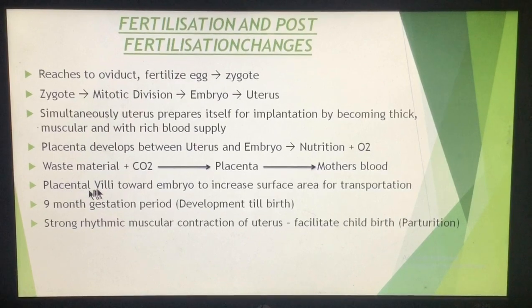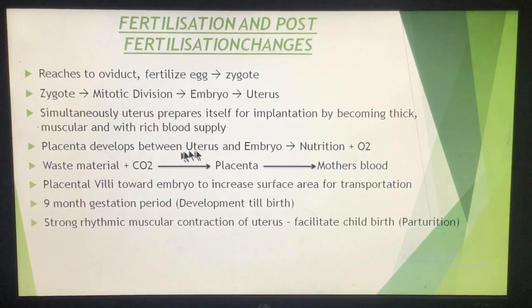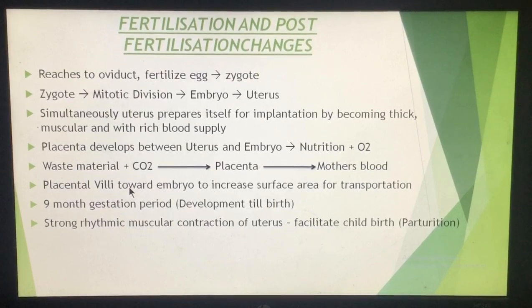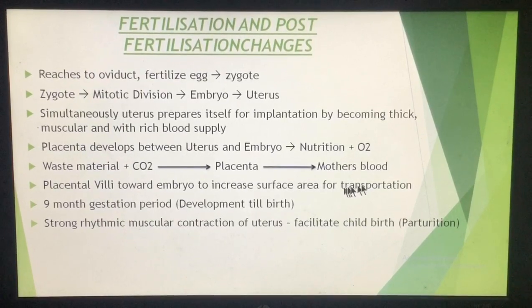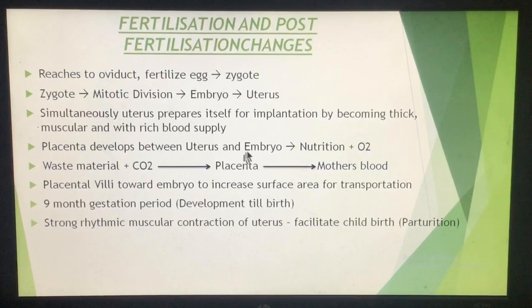These finger-like processes are present towards the embryo, because I told you placenta is a link between the uterine cell of the mother and the embryo. So on the embryo's side, the placenta has small finger-like processes, which are known as the placental villi. And the function of the placental villi is that they increase the surface area for the transportation of nutrition, oxygen, carbon dioxide and the waste material. So all these things get transported between the blood of the mother and the developing embryo through the placenta, and to increase the transportation surface, the placenta has certain villi. Remember, these villi are always present towards the embryo.